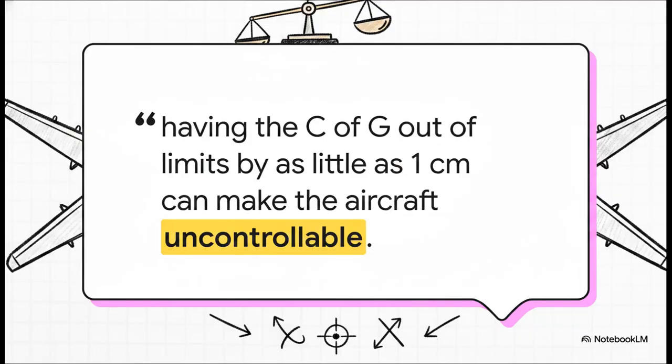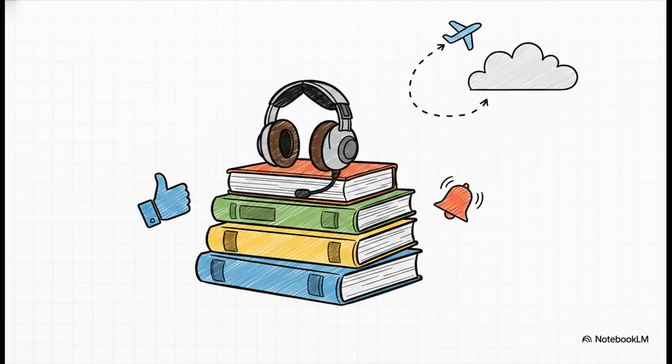You really must get this math right, guys. Why? Because having your center of gravity out of limits by as little as a single centimeter can literally make your aircraft completely uncontrollable in the sky. The physics here are absolute, and the flight control tolerances are incredibly, incredibly tight. So, study hard and make sure you memorize those formulas.